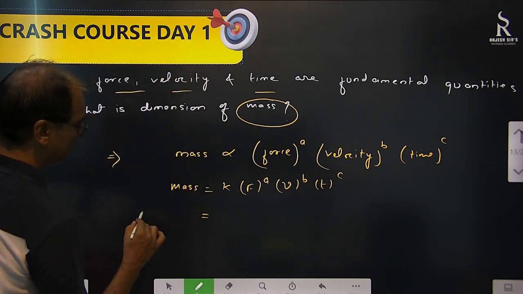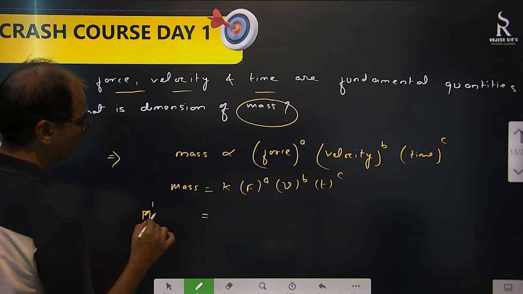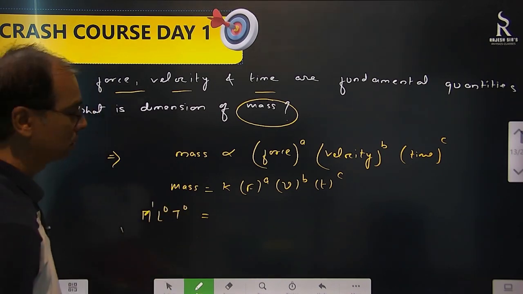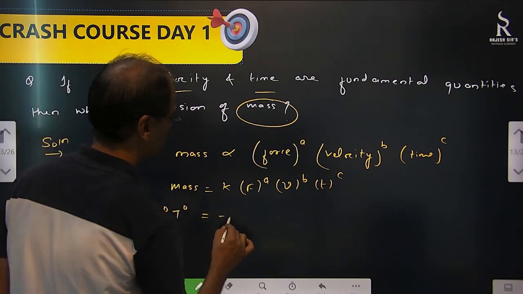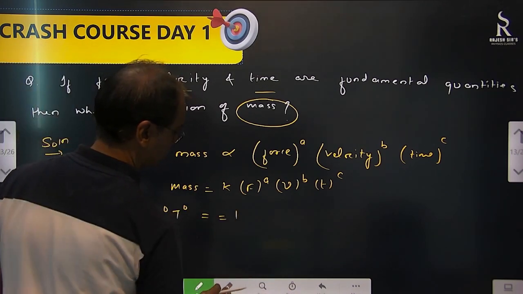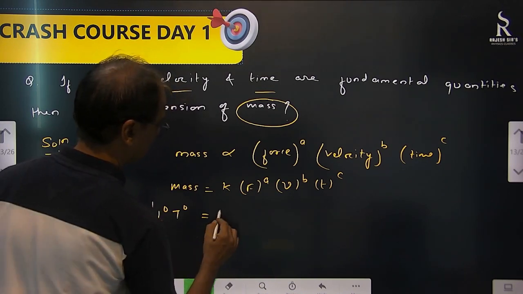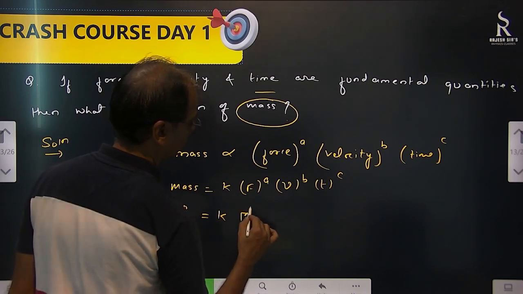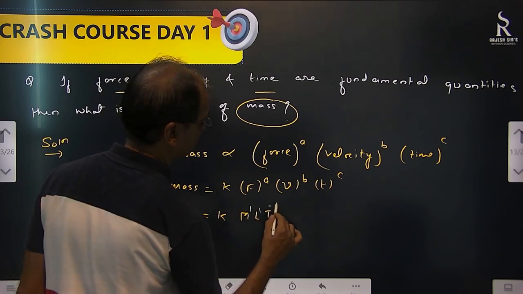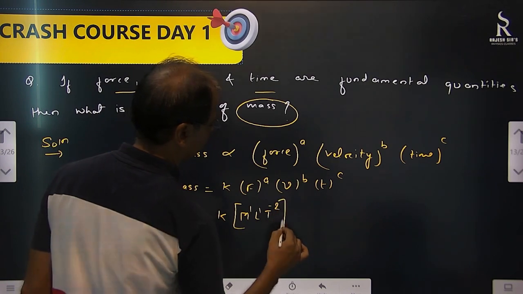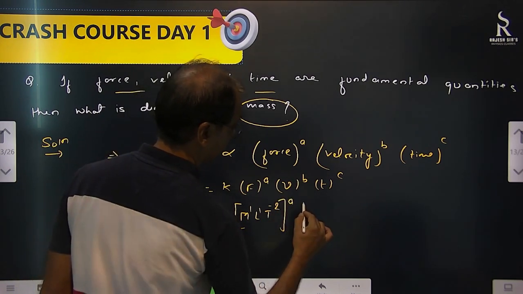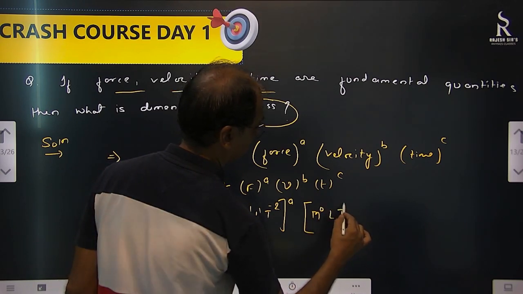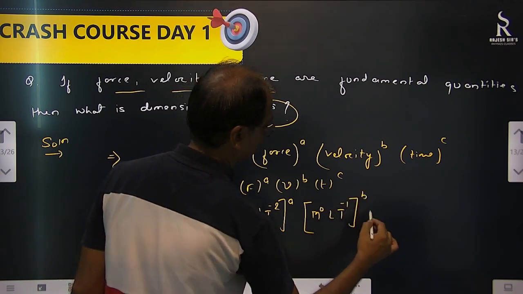Mass is M to the power 1, L to the power 0, T to the power 0. Okay, there's mass. Here also. Force is what? A little while ago we saw: M to the power 1, L to the power 1, T to the power minus 2. Velocity, meter per second: M to the power 0, L to the power 1, T to the power minus 1, to the power b.